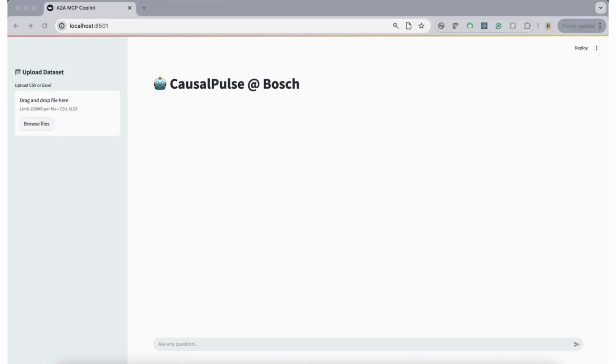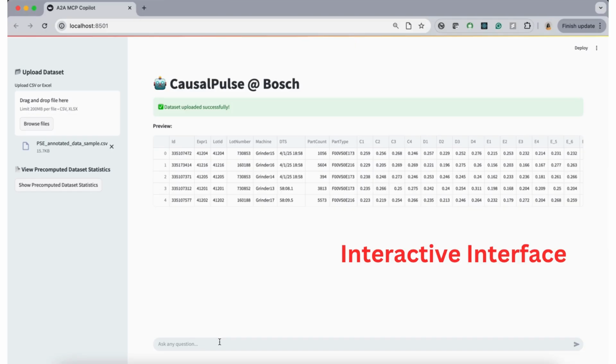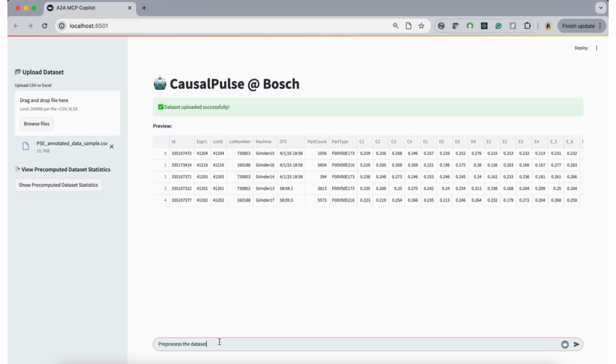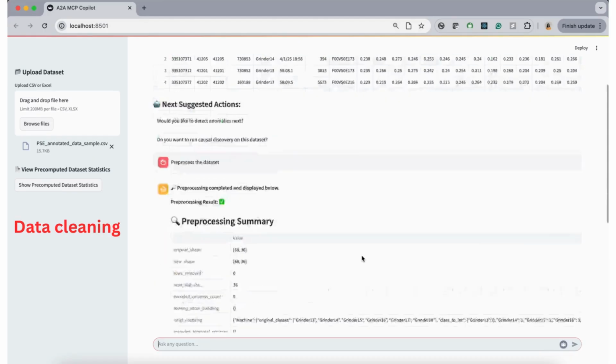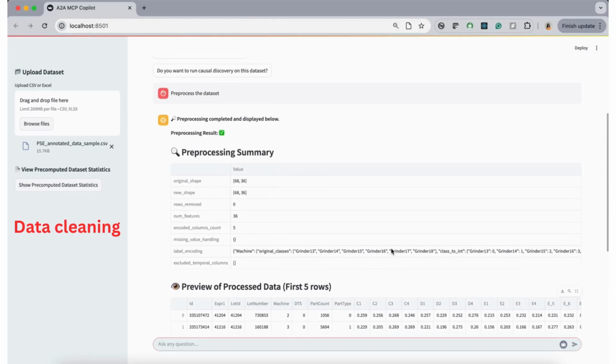With CausalPulse, operators and engineers can interact with data as if they were having a conversation. First, the operators can upload a dataset, or they can directly connect with PLCs to get real-time data. Instead of navigating dashboards or writing complex code, they can simply ask for what they need. For instance, the Copilot can clean and pre-process the dataset automatically.